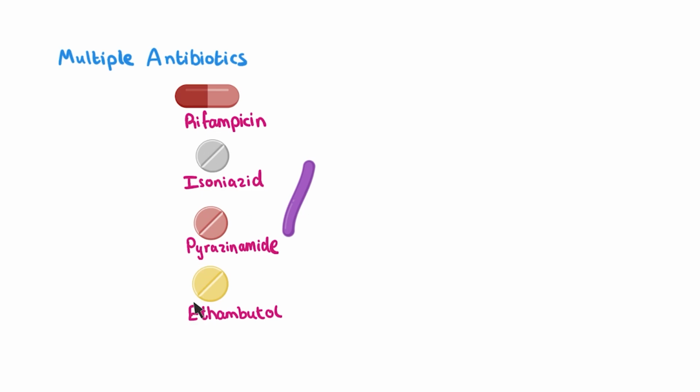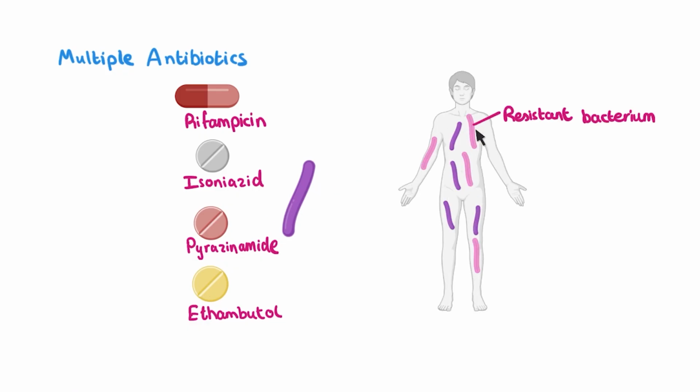The reason we use multiple antibiotics instead of just one is that if we were to use just one antibiotic, there is a much greater chance that the bacteria will develop resistance against that antibiotic, meaning that the antibiotic will no longer be effective. By using a combination of antibiotics, we reduce the chance that the bacteria become resistant. You see, when you use multiple antibiotics, even if the bacteria become resistant to one of them, they can still be killed by the others, and the chance that the bacteria become resistant to all four of the antibiotics is very, very small.